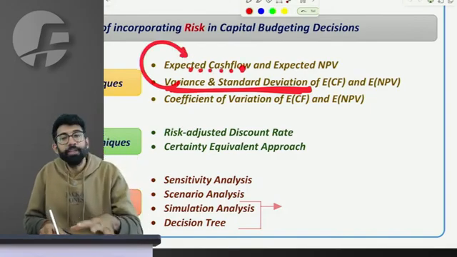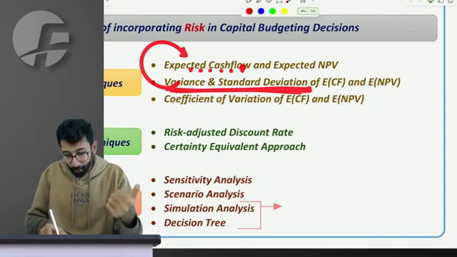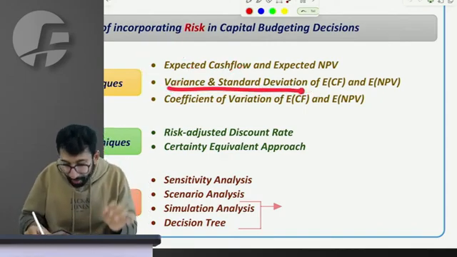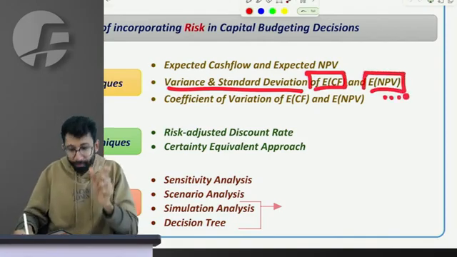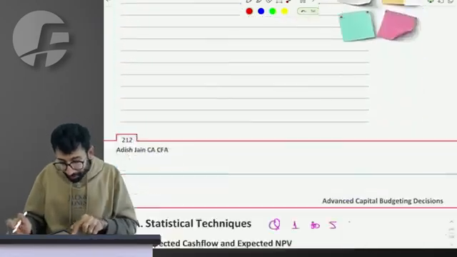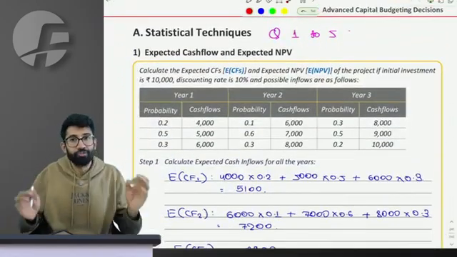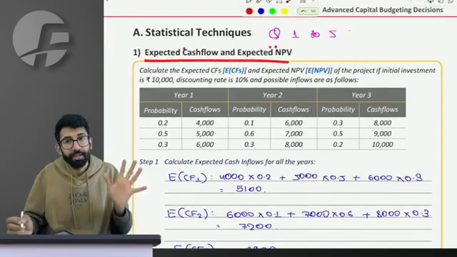You have to just listen to it right now, the exact calculation I'll take you through with the concepts and the question. So standard deviation and variance of the cash flow and of the NPV is what we will learn, and then we'll learn coefficient of variation. So let's get started with the very first thing, which you'll find extremely easy, calculating expected cash flows and expected NPV.